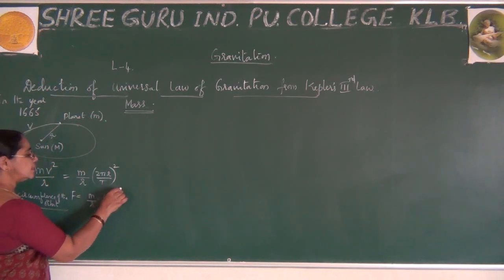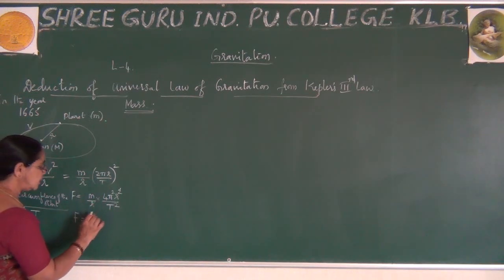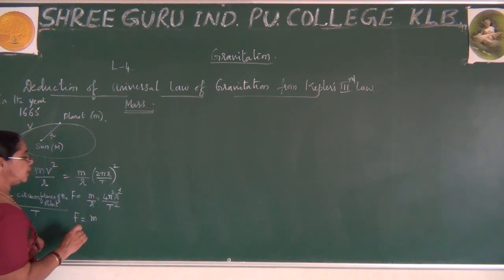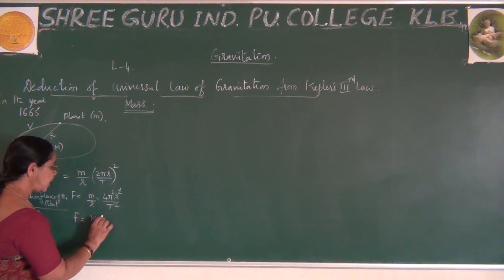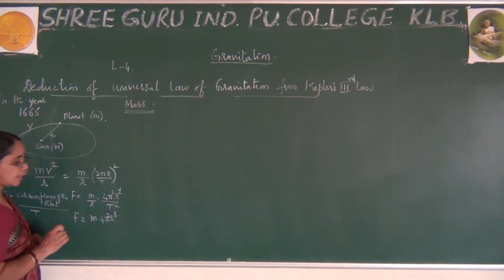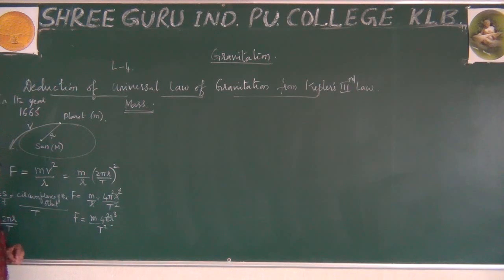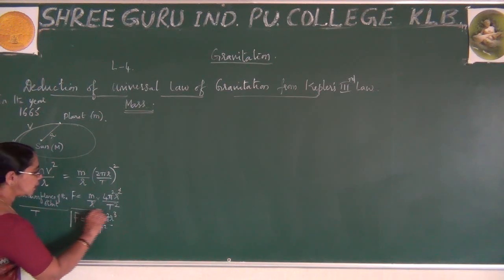If I cancel this r, you get F is equal to m into 4 pi square r cube divided by T square. Right? So this is what we have here, the expression using centripetal force.